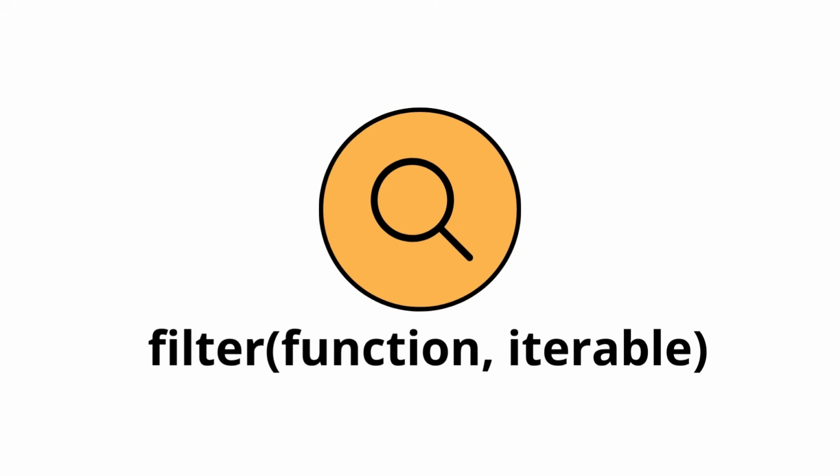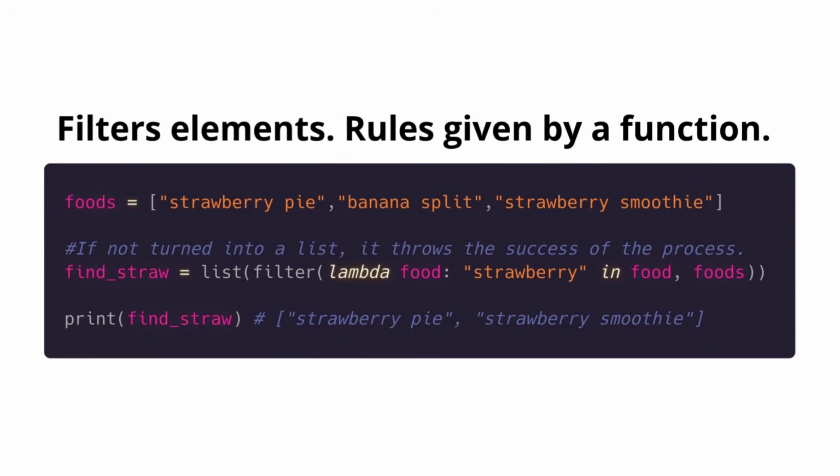Filter is one of the most useful functions in real-life Python coding, and what it does is just filter the elements by rules given by a function. You can see we have a list of 3 dishes, and we are using a lambda function because of its simplicity to find the foods that have strawberry in their name. Next, we turn this into a list, because if not, it will just return the message of completion.